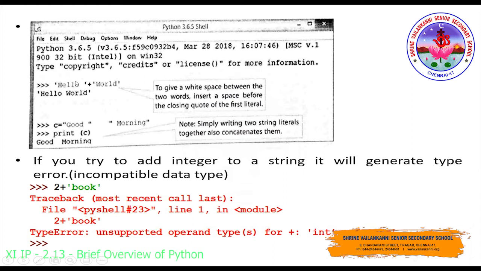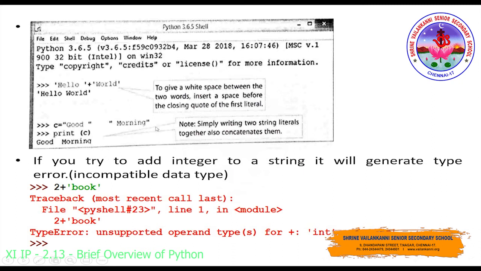So if you see here, they are trying to join, or add, 2 strings, hello and world. Hello is a separate string and world is a separate string. They have given a space after this o, because if you give a space over here, that space will be displayed in the output. If you're not going to give a space, and you close the quotes over here itself, the space will not be provided and it will be displayed together. That is why the white space has been given before you end the quote. So hello plus world will be displayed as hello world. So you can add 2 strings together.